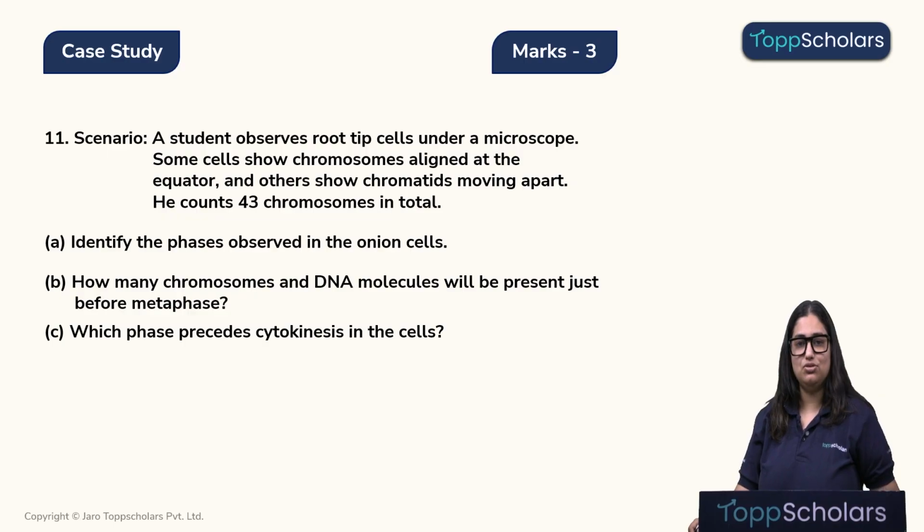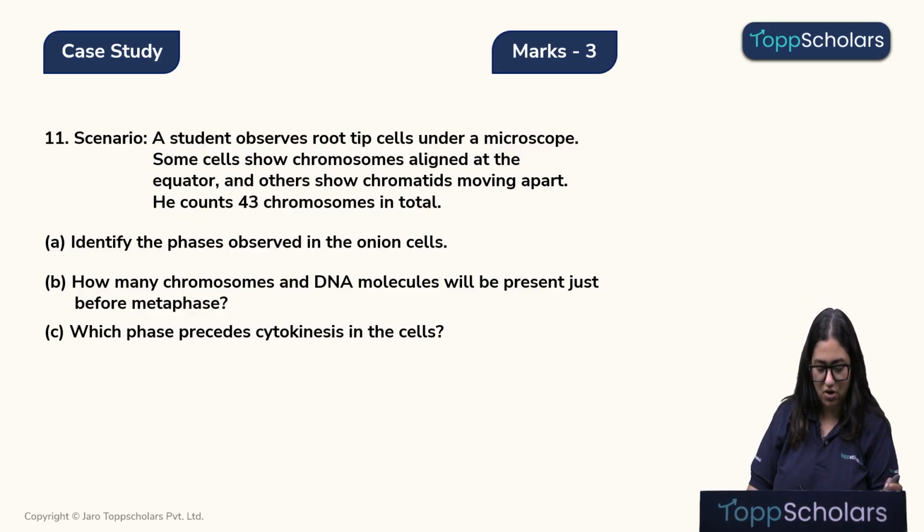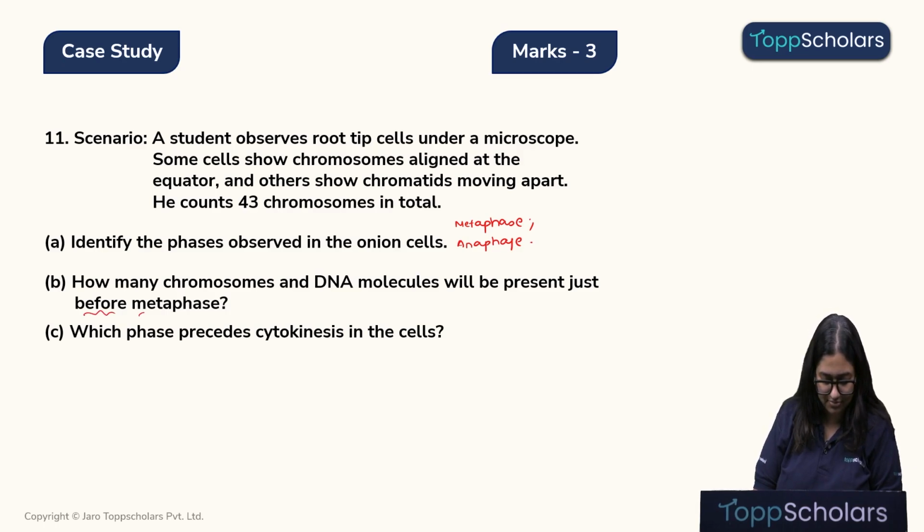Alright, children. So, let's look at the question. The phases which were observed in the onion cell: first we observed the metaphase, and after that we observed the anaphase. Now, how many chromosomes and DNA molecules will be present just before the metaphase?